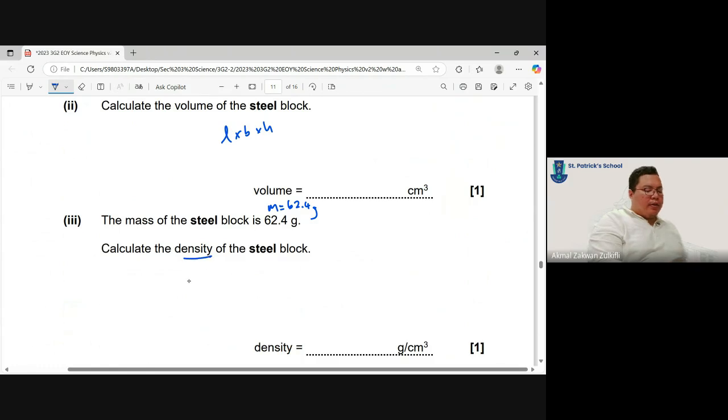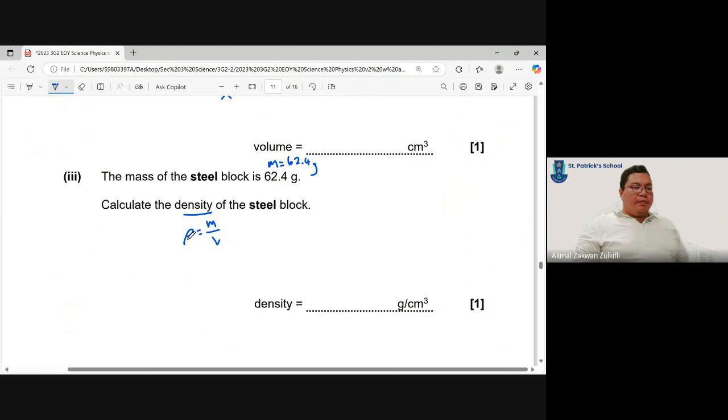Calculate the density of steel. Density, we just write the formula first, equals M over V. Rho is equal to M over V. M, you know, 62.4. V is what you calculated before that.